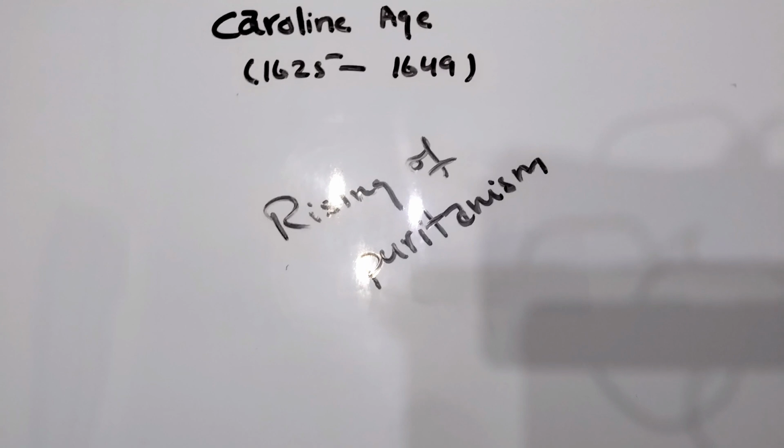Rising of Puritanism. The Puritan movement may be regarded as the second Renaissance, or rebirth, of the moral nature of man, following the first Renaissance intellectual awakening of Europe in the 15th and 16th centuries. Puritanism became political as well as moral.